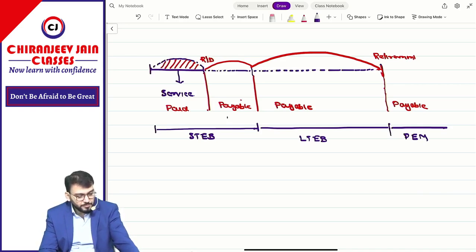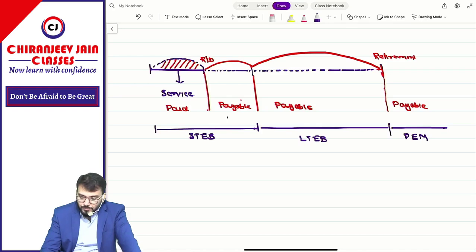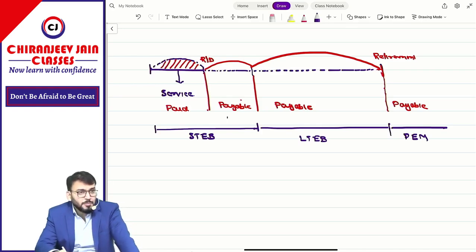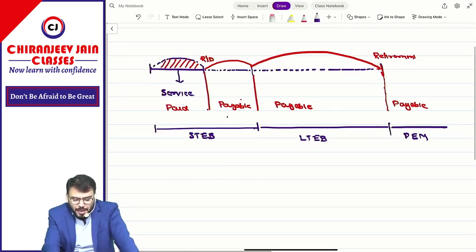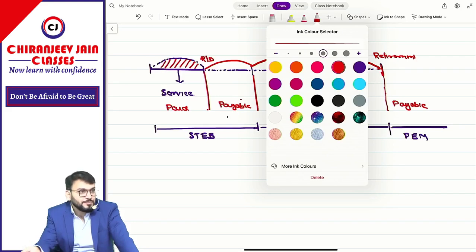Done? Now, this you have understood: short-term employment benefit, long-term employment benefit, post-employment benefit. Even though I have not given the definition, can you say one picture has been created in your mind? What will be short-term, what will be long-term, what will be post-employment benefit? Correct? Yes, sir. Termination benefit happens when the employee is terminated. Terminated means not retired.